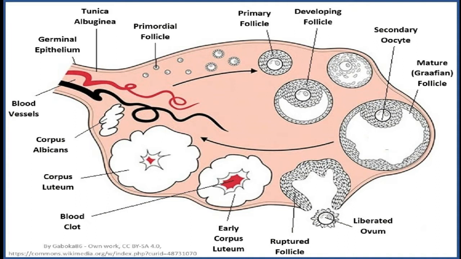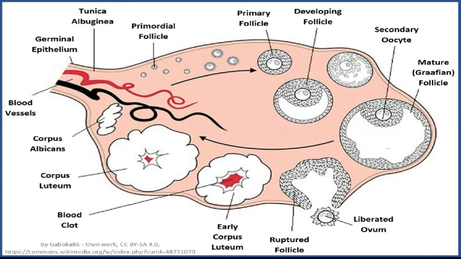One starts before birth, which allows oogonium to differentiate into primary oocytes, which are then arrested at prophase 1 of meiosis 1, even after birth, and remain arrested until puberty is reached, which is the start of the second phase. This resumes further differentiation of primary oocytes into secondary oocytes, and finally into a mature ovum.